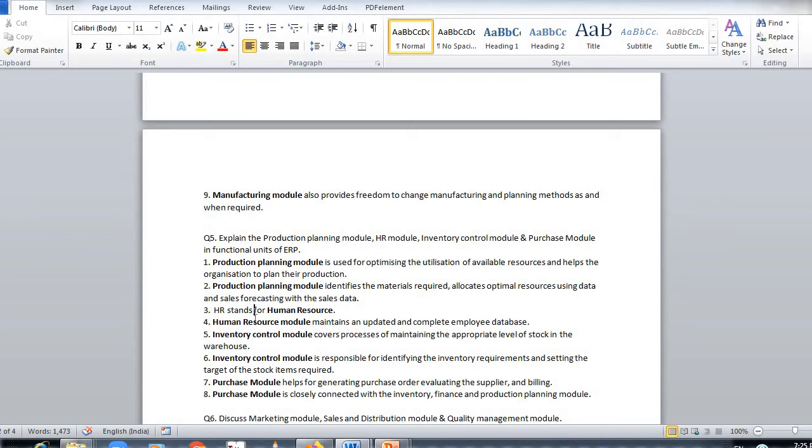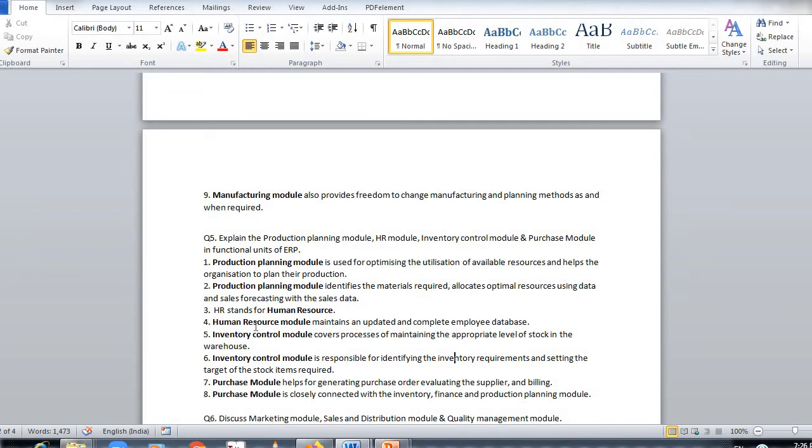HR stands for human resource. Now human resource, what it does, it keeps the complete and updated employee data. Now inventory control module covers the process of maintaining the appropriate level of stock in the warehouse. So there should be no excess stock and there should be no shortage of stock. If there is excess stock, then it carries cost. If there is shortage of stock, then also it carries cost. So the stock level has to be appropriate, no excess and no shortage.